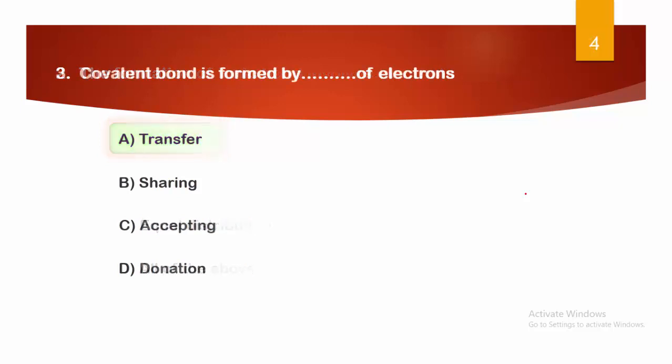Next, covalent bond is formed by dash of electrons. Again the same type of question, but here the question is about the covalent bond. Options: A. Transfer, B. Sharing, C. Accepting, and D. Donation. The right answer is option B, equal sharing of electrons between atoms in a molecule forms the covalent bond.